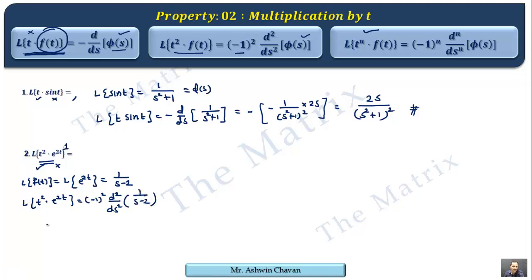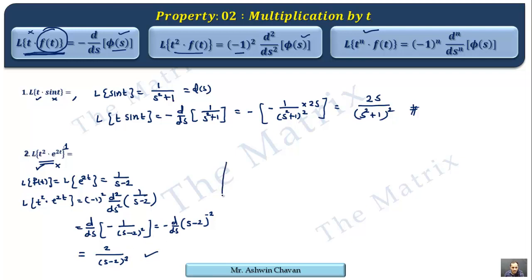So minus 1 square is 1, and the first derivative will be minus 1 upon (s minus 2) bracket square, and then the next derivative is 2 upon (s minus 2) cube, because the same thing can be written as minus d/ds of (s minus 2) raised to minus 2. When we differentiate this, minus 2 comes in front, so it becomes 2, and after differentiation the bracket is raised to the power minus 3, and in the denominator it is plus 3. So this is the final answer.